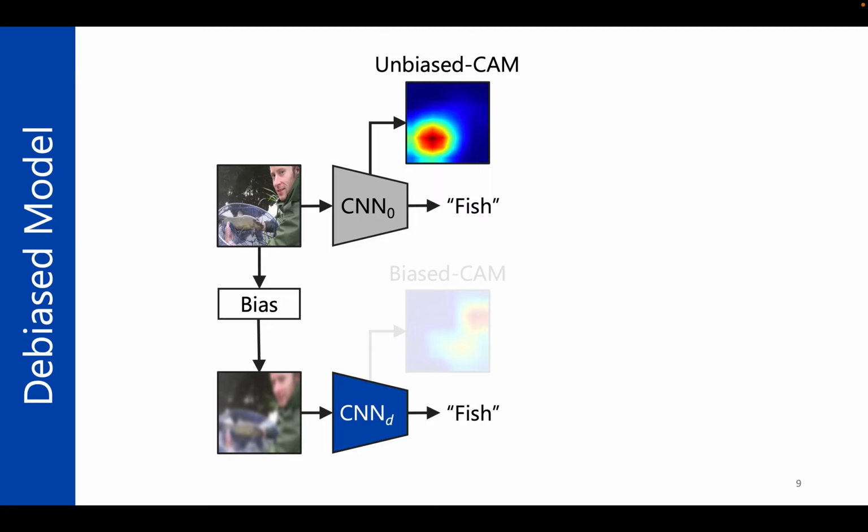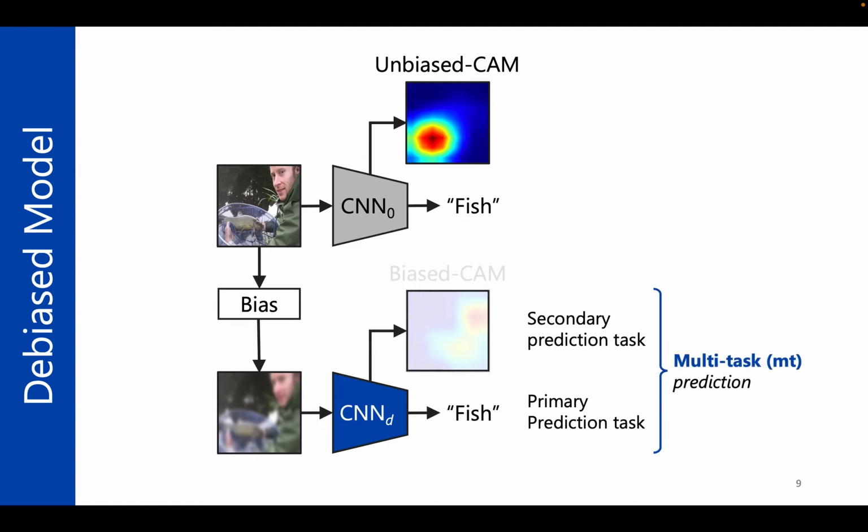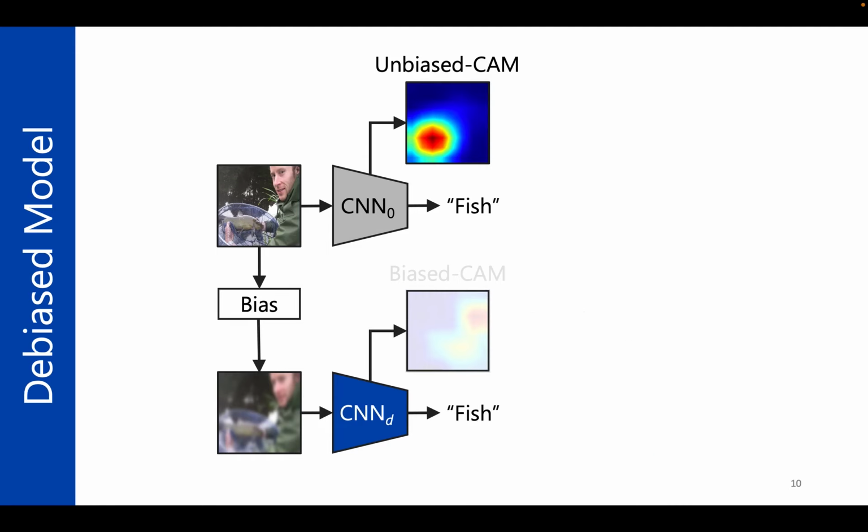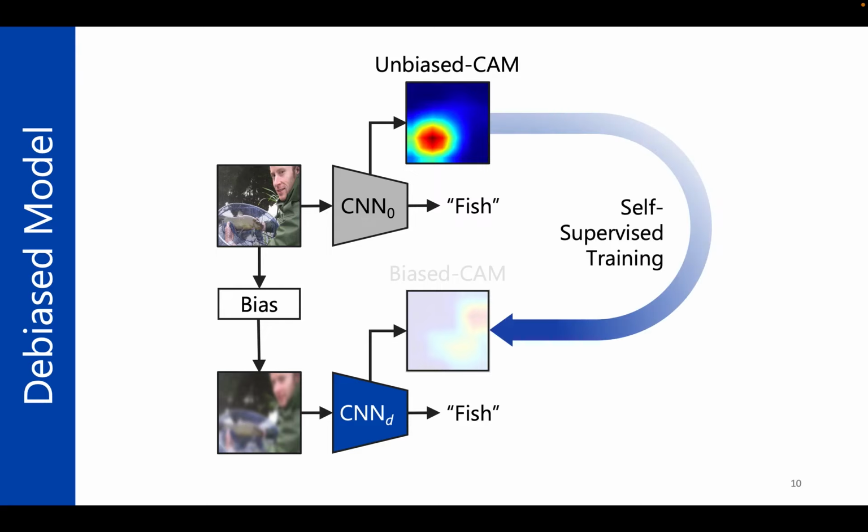To fix this issue, we explicitly formulate the saliency map generation as a secondary prediction task. We leverage the information from unbiased CAMs and construct a self-supervised learning task to help the model generate debiased CAMs on blurred images, which are similar to unbiased saliency maps.